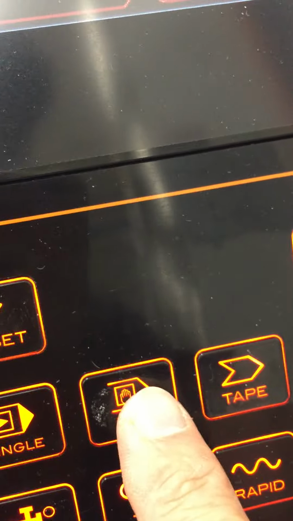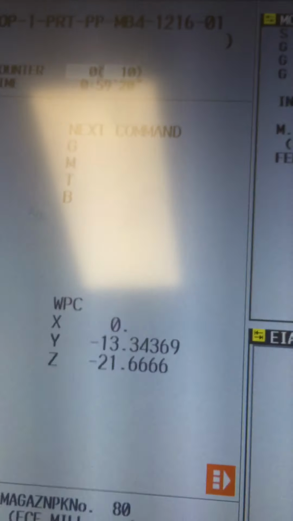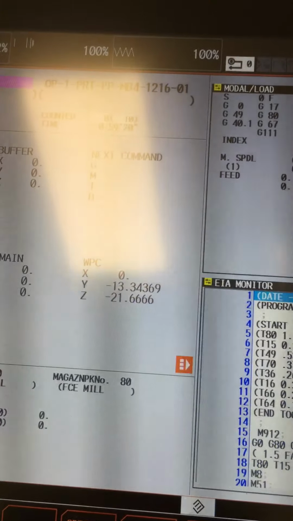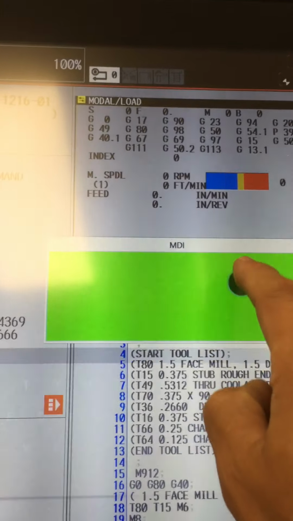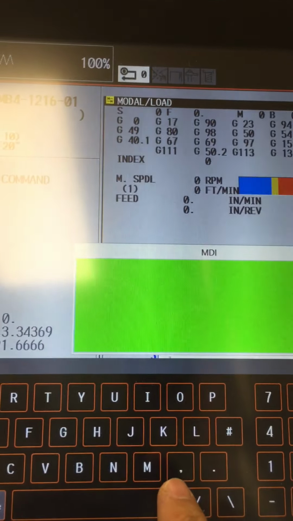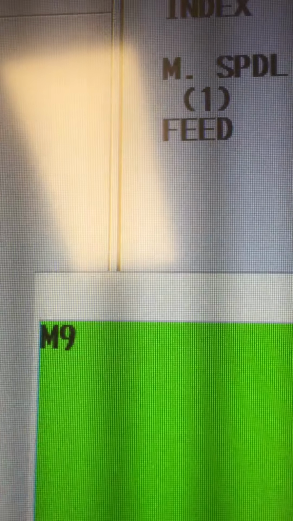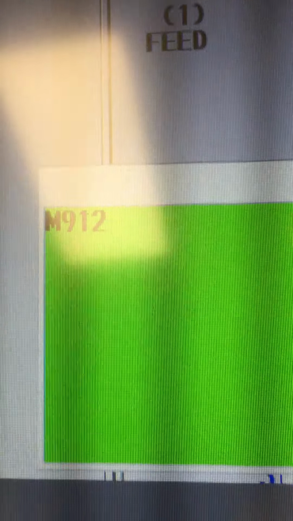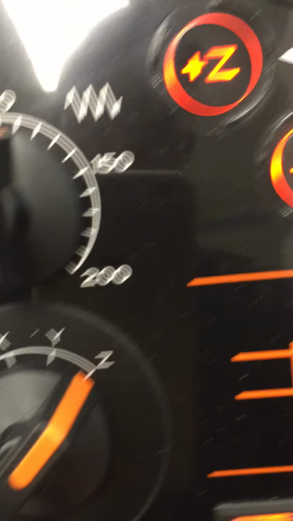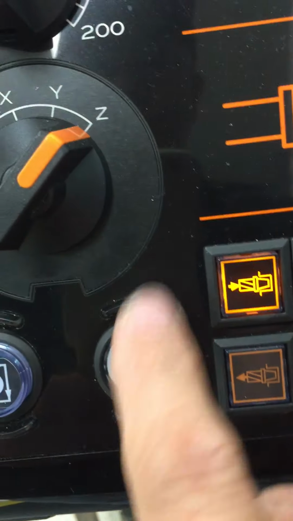If you want to bring the pallet in, you go to MDI. So put MDI, look at the screen. That screen comes up right here. You put in M912 and then hit enter. There's the enter button right here. And you can look at the machine.